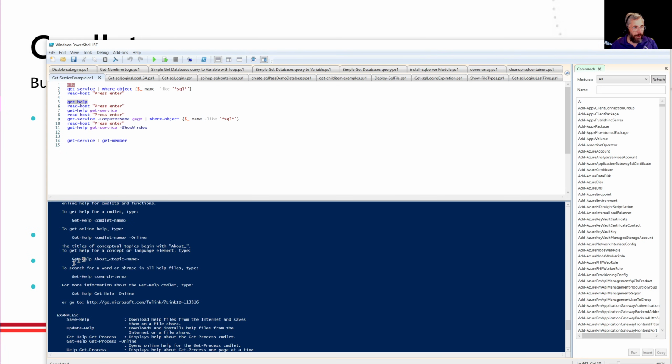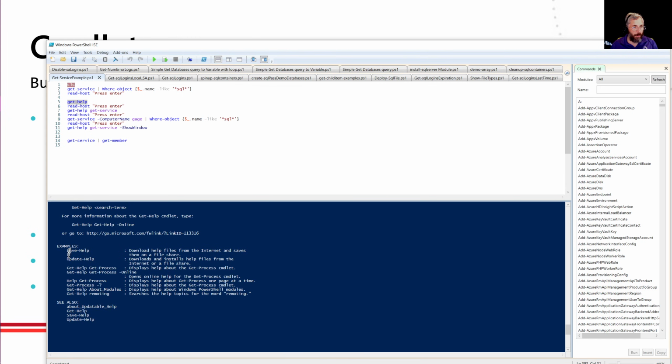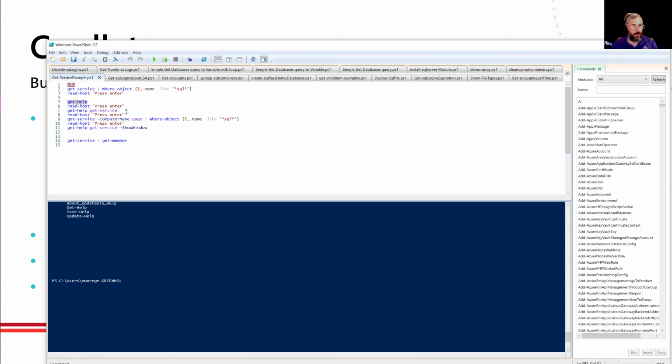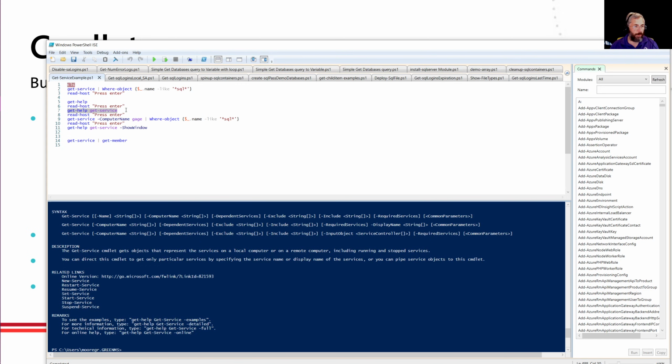how we can get help. Right here, Get-Help with a cmdlet name. That's telling us that we can get more information about a specific command. Here are some other examples that we can use, things like that. But let's take advantage of that one that they give, which is Get-Help Get-Service.